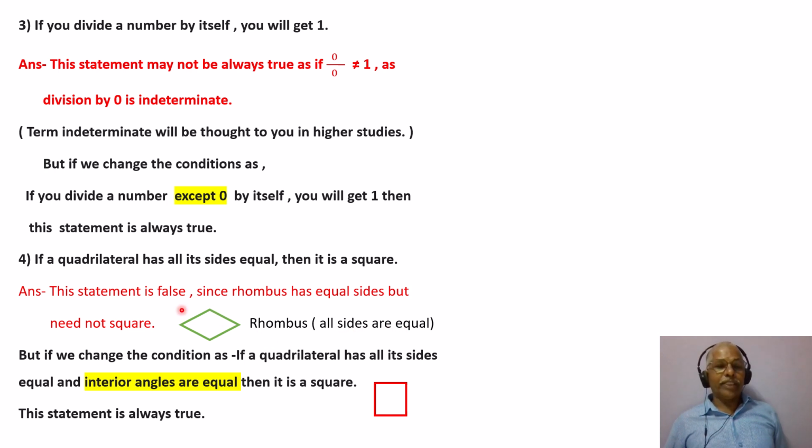But now if we change the condition, if a quadrilateral has all its sides equal and interior angles are equal, then it is a square. If you put that other condition that interior angles are also equal, then it is a square. This statement is always true.